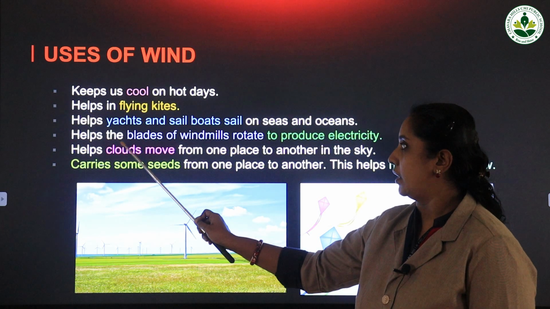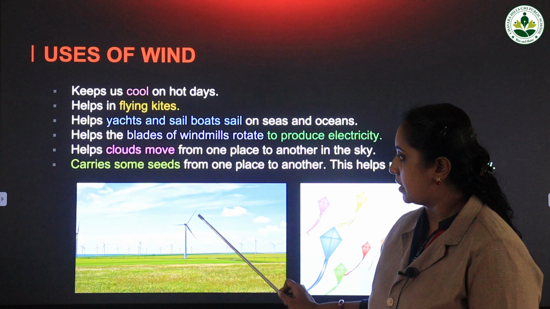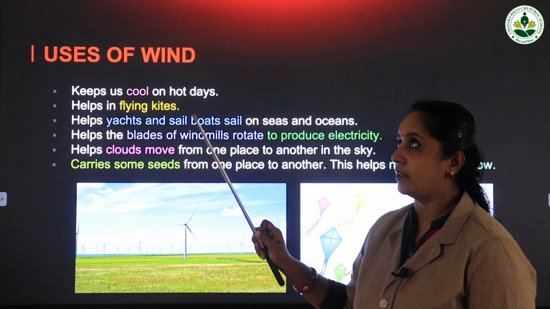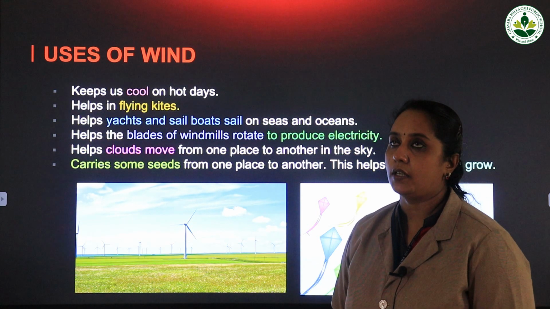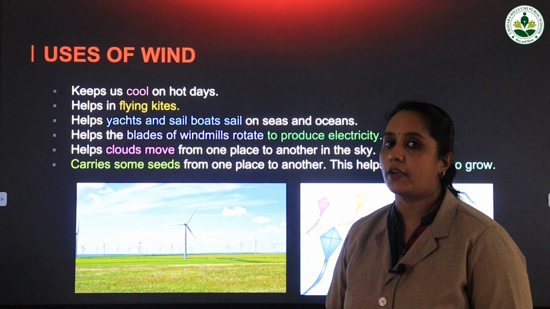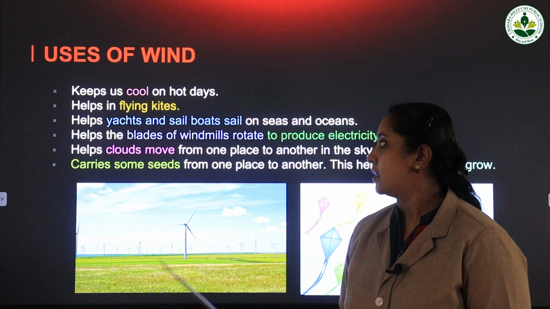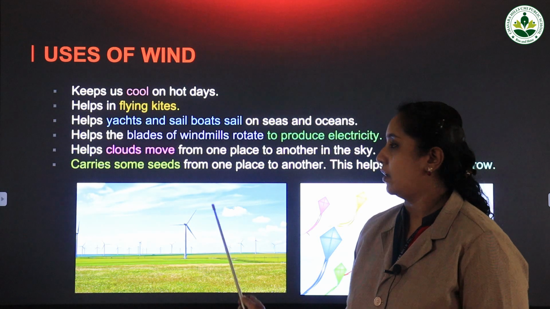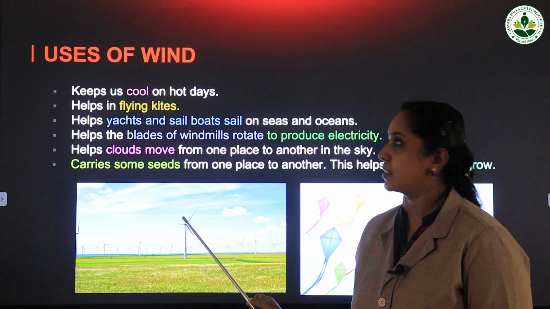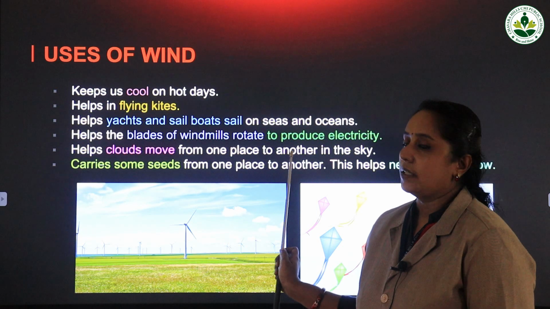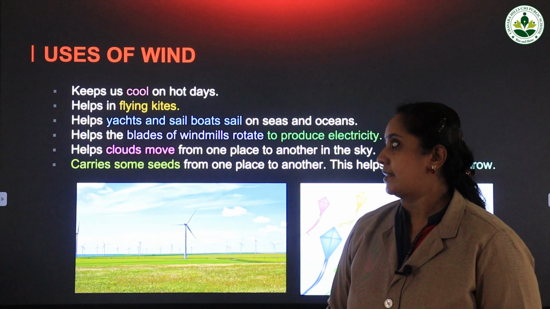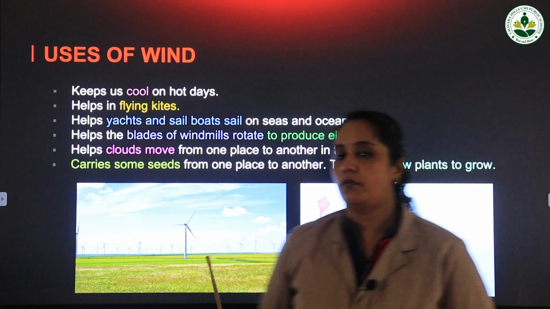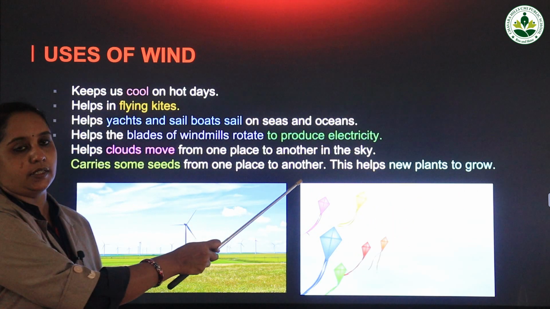So only the wind can help the blades. Blades means the leaves of this windmill. Kattadi leaves. See the fan. How many blades does a fan have? The fan has got 3 blades, and some fans have got 4 or 5. Okay, so here the blades of the windmill will rotate due to the action of wind, and likewise we can produce electricity. Now the wind also helps the clouds move from one place to another in the sky.